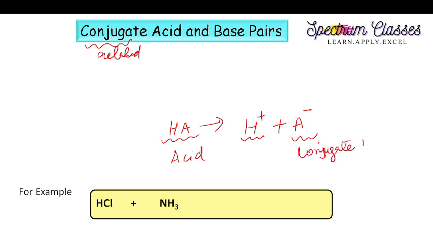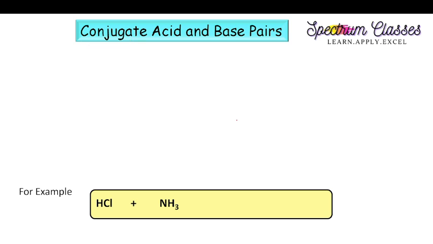Conjugate means related, and this is related to this acid. So here is the acid species which on dissociation produces the conjugate base, right? So conjugate means related. Acid produces the base and base produces the acid, and conjugate means related to each other.